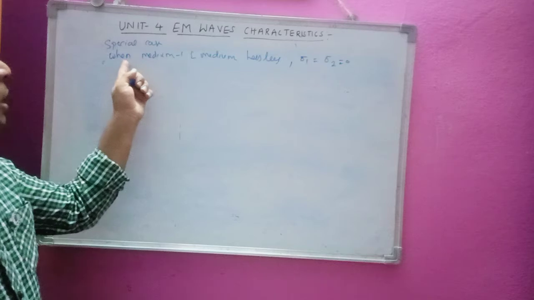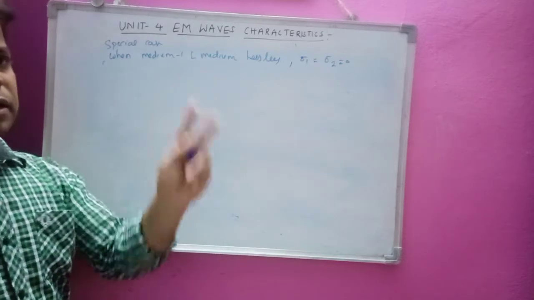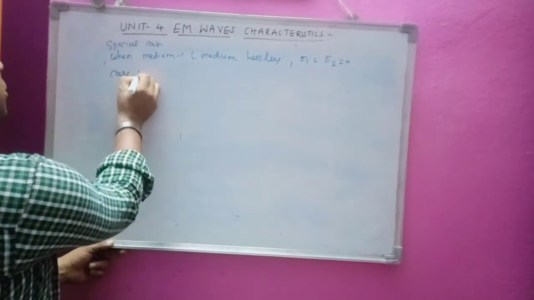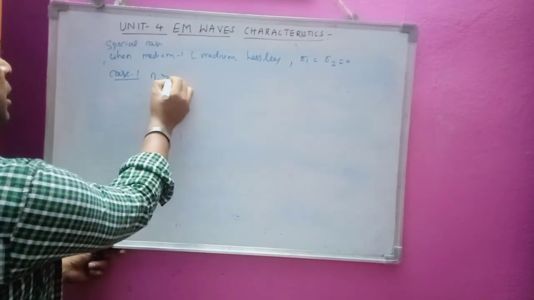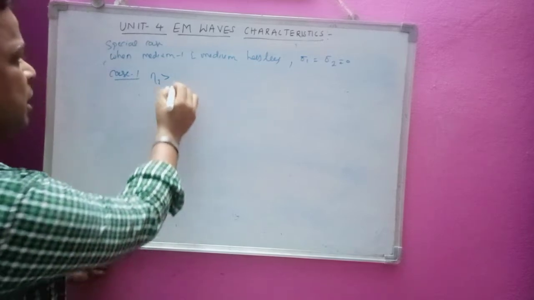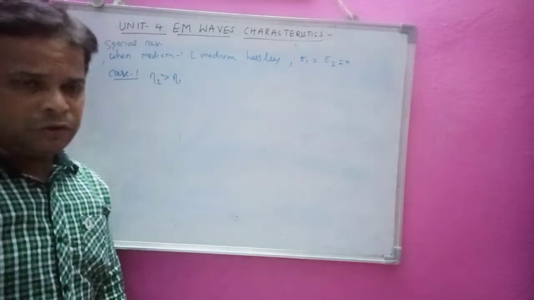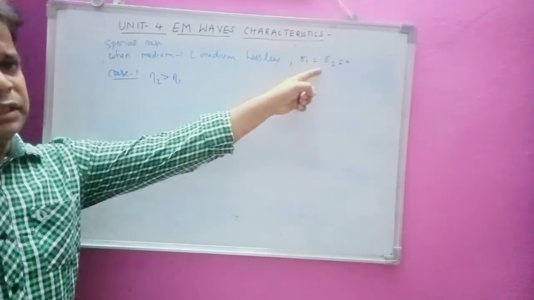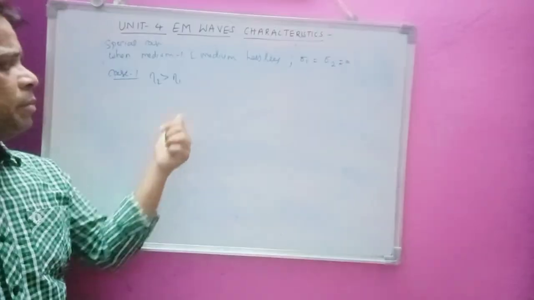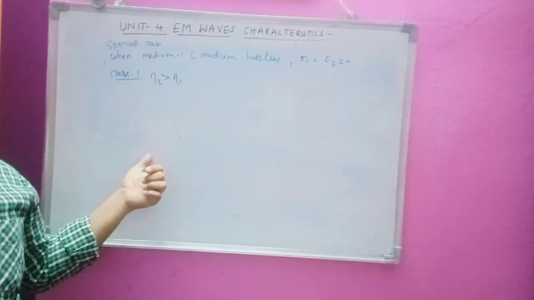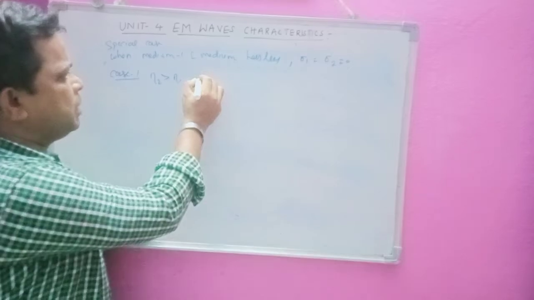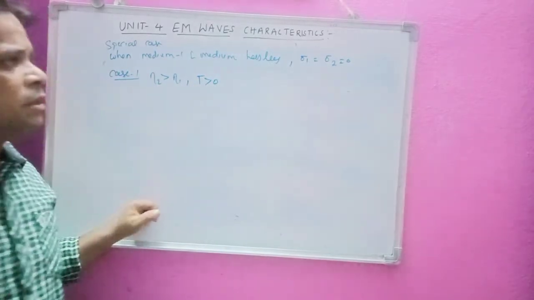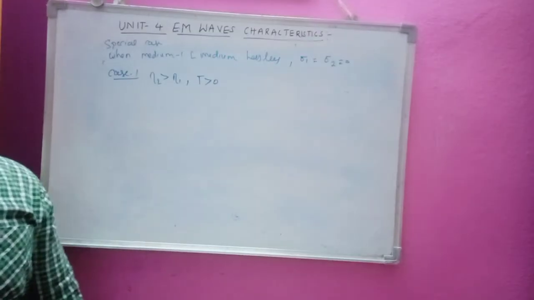In this case we have two sub-cases. Case 1: first of all we take eta 2 greater than eta 1, because we have two different intrinsic impedances of the mediums. Here at this point gamma is always greater than 0. If eta 2 is very much greater than eta 1, then gamma is greater than 0.